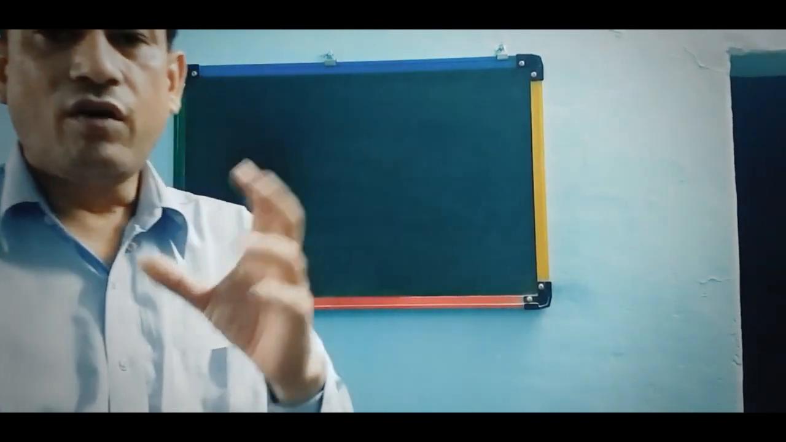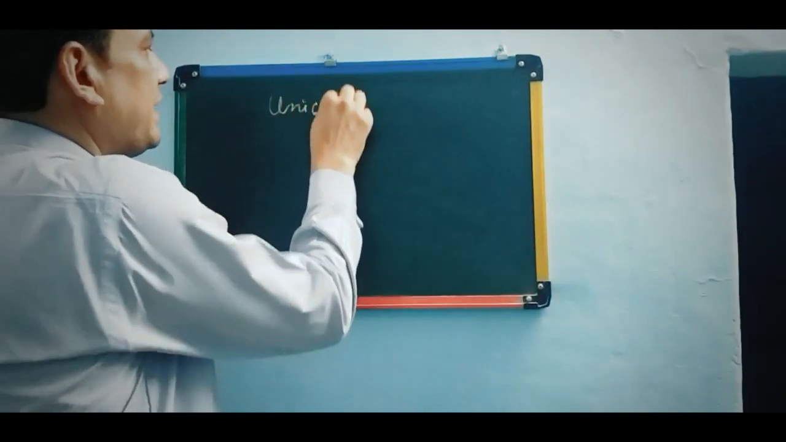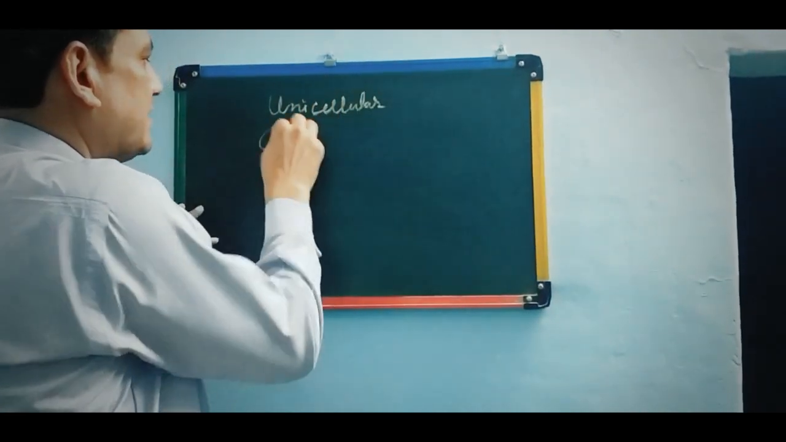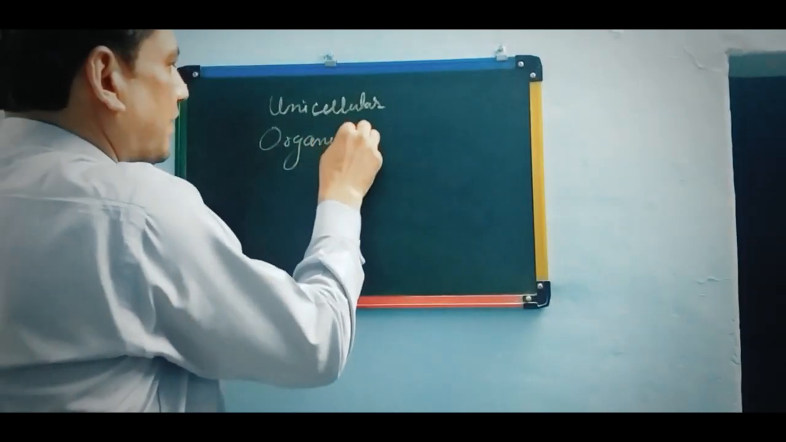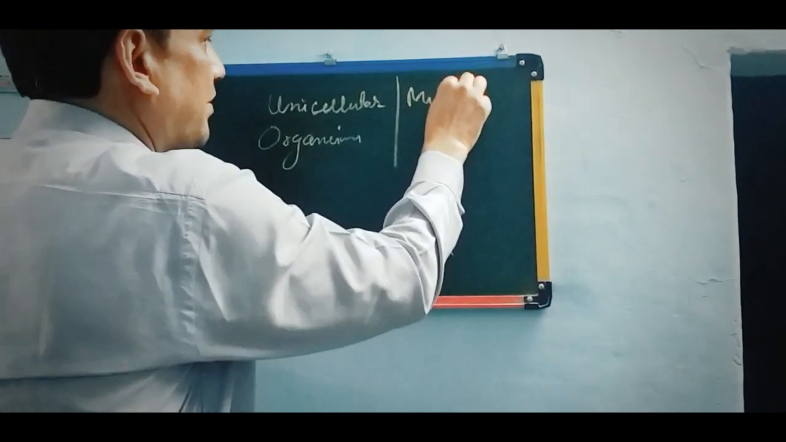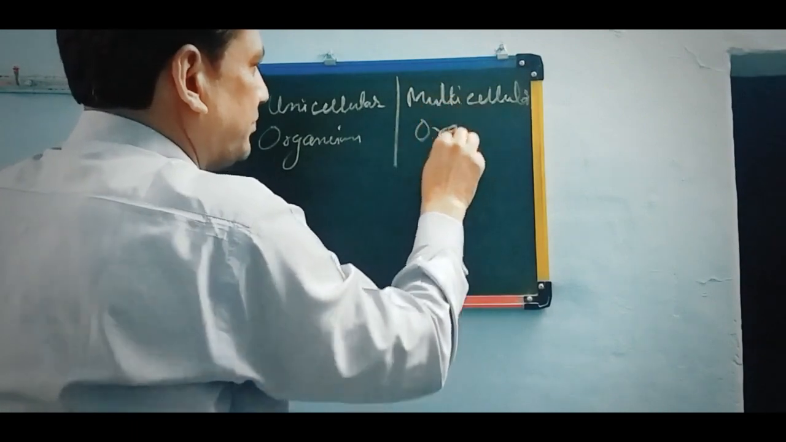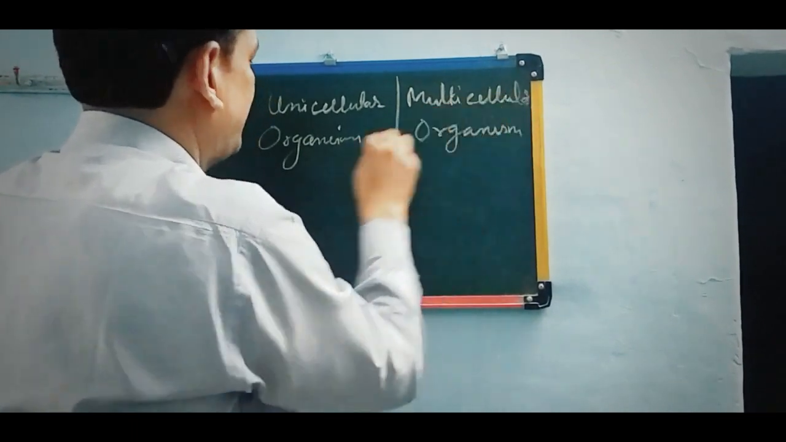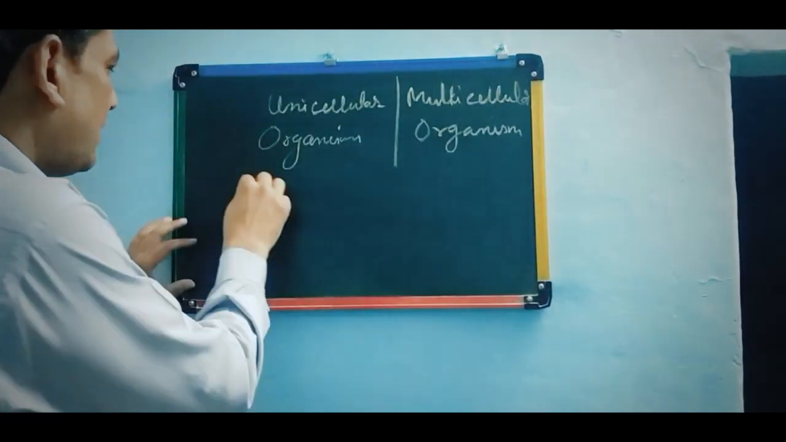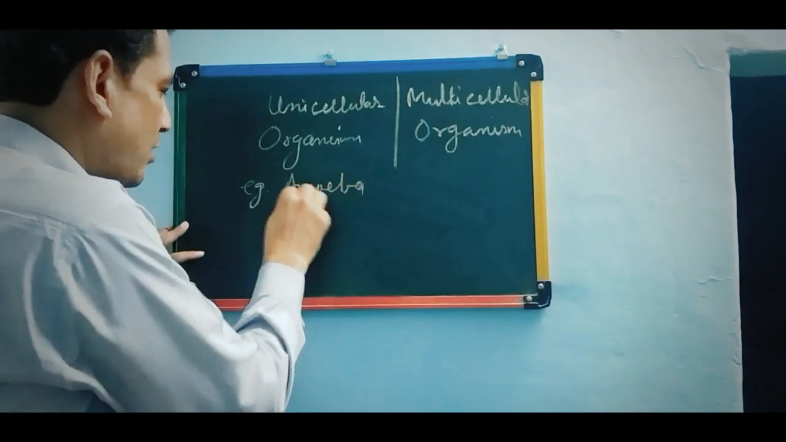On the basis of the number of cells, organisms are of two types. One is unicellular organisms, and another is multicellular organisms. Unicellular organisms are made up of a single cell. Examples: amoeba, paramecium, etc.